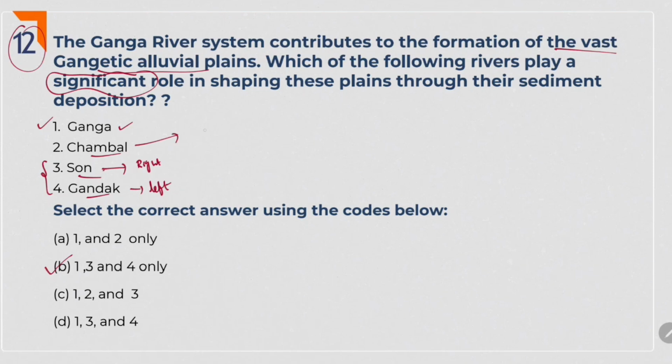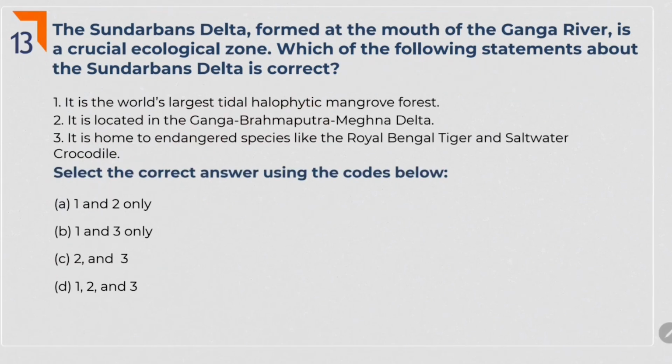And why Chambal is not there? If you observe, Chambal is the tributary of Yamuna. And Yamuna is further tributary of Ganga. Here they asked, which river plays significant role in shaping these plains through their sediment deposition? Chambal deposits its sediments in Yamuna, not in Ganga. And in turn, Yamuna deposits in Ganga. If they would have given Yamuna here, 1, 2, 3 and 4 is the answer. But they mentioned Chambal, so it doesn't come.